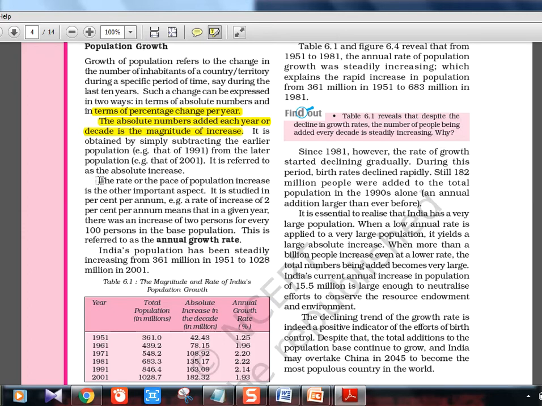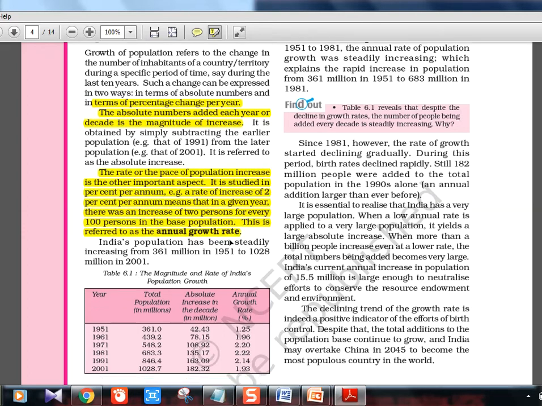Here the rate or pace of population increase is the other important aspect. It is studied in percent per annum, that is percentage per year. A rate of increase of 2% per annum means that in a given year there was an increase of 2% for every 100 persons. So this is the annual growth rate. Annually, if you do it, it is the annual growth rate. Just basic definitions, you will know all these things.